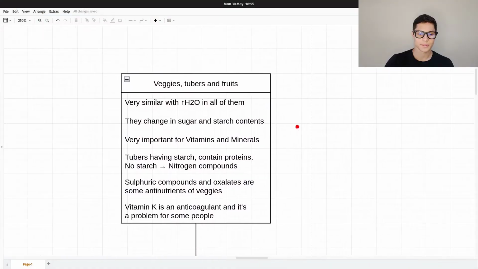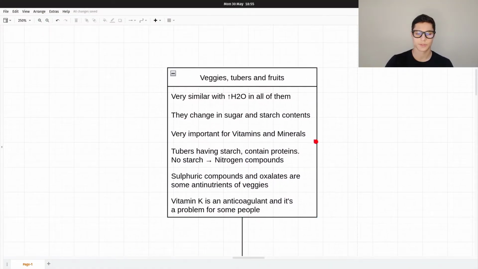This group is very interesting. They have similar properties and that's why I grouped them together. As in the other videos, I'm going to explain to you one by one so we can see the differences and similarities there are between them. Let's go.